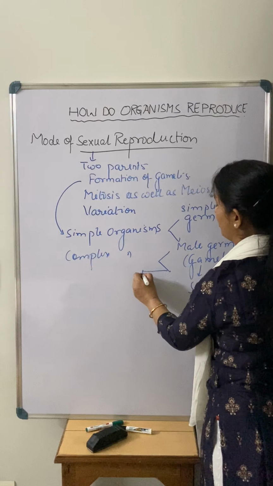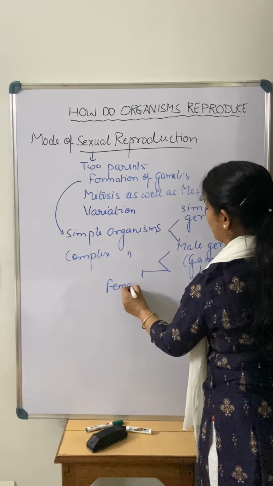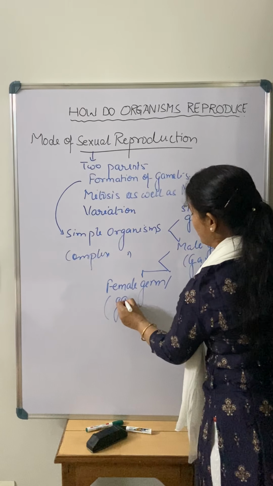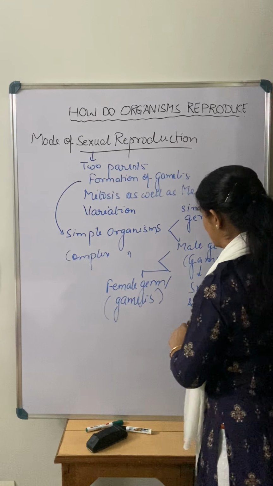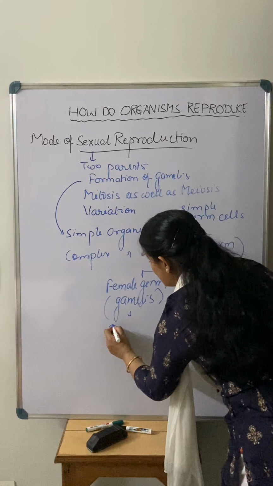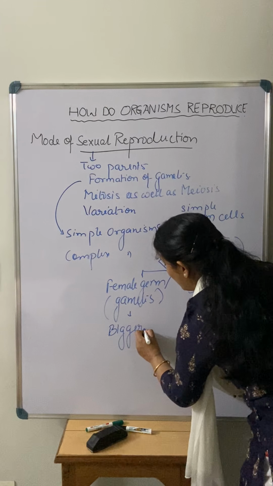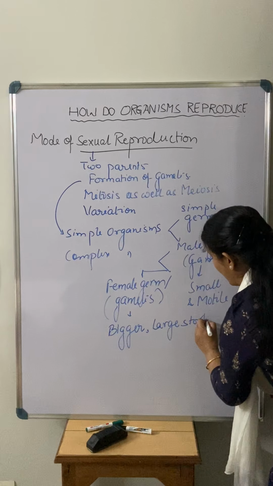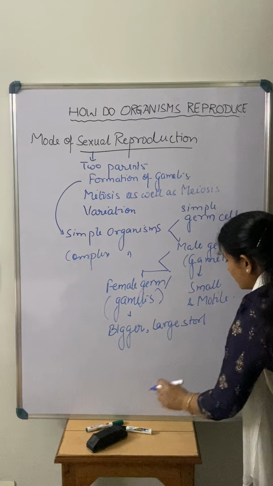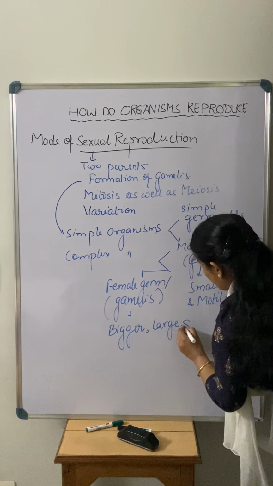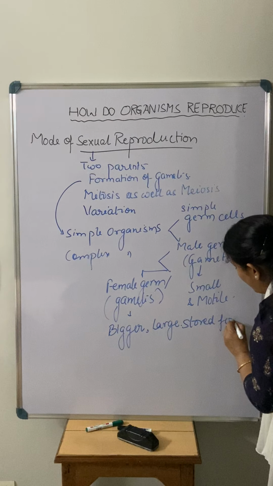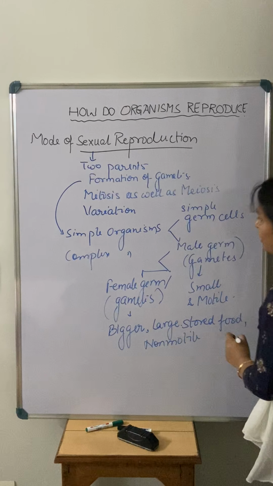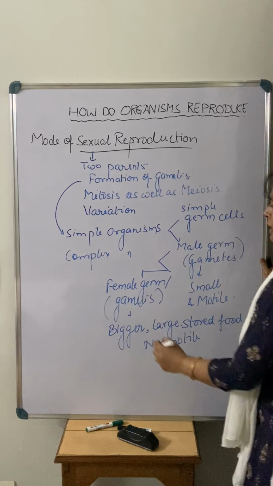And when we talk about the female germ cells, or female gametes, they are bigger in size, having a large food storage, and they are mostly non-motile. So this is the differentiation between the male and female germ cells in complex organisms.